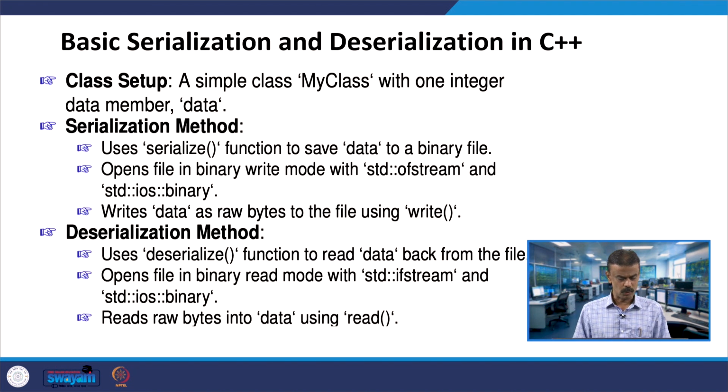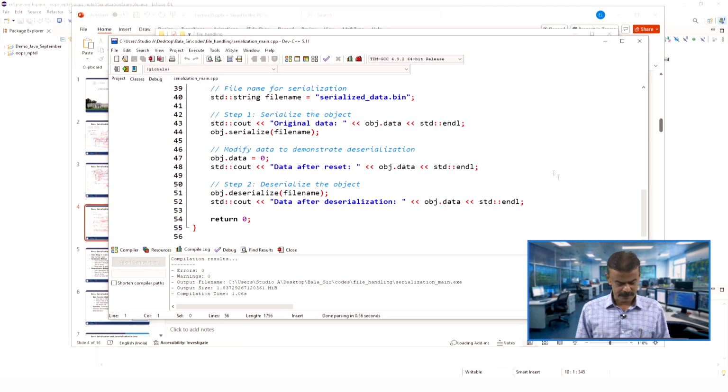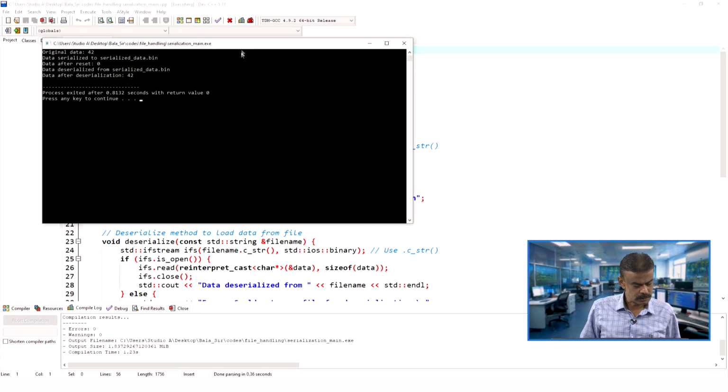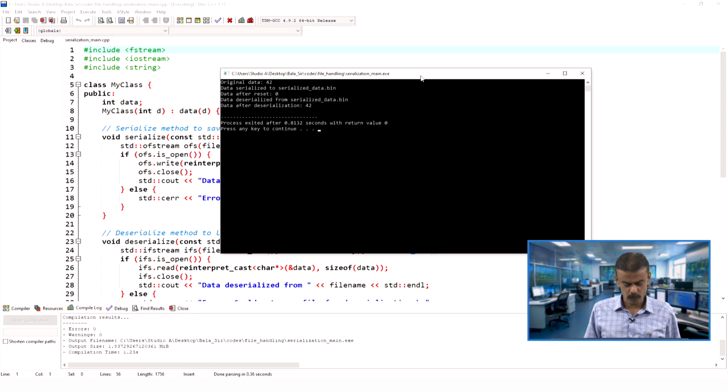So, let us run the code. This is the program that I explained. When you execute the code, compile and run, you can see here the original data is 42, and then the data serialized. This is what you are printing, and that is the serialization.